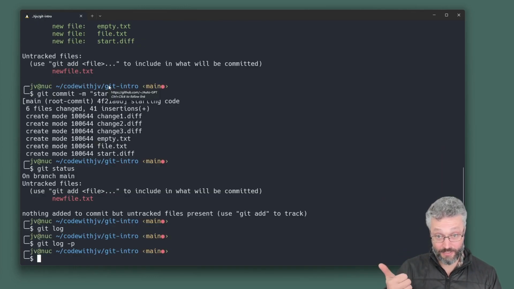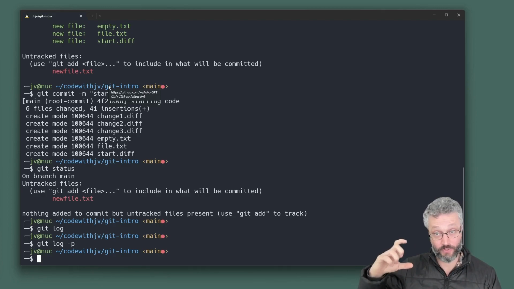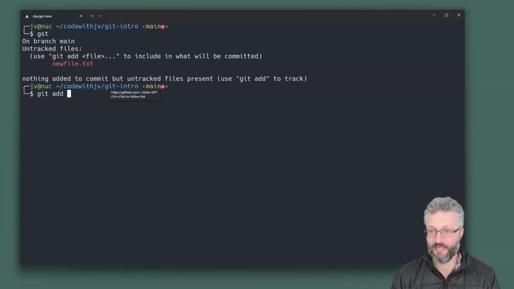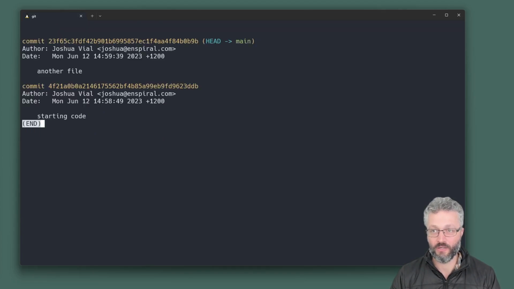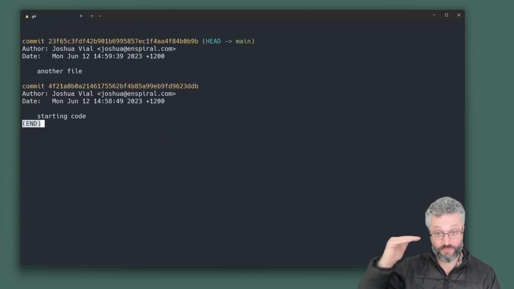We saw git init for making your repo. We saw git add, getting your code ready to be saved, git commit for actually saving it, and git log for having a look at them, and git log -p for having a detailed look at the changes. Let's go git add new file. And now I can do git log. I can see the history of git commits we've made.